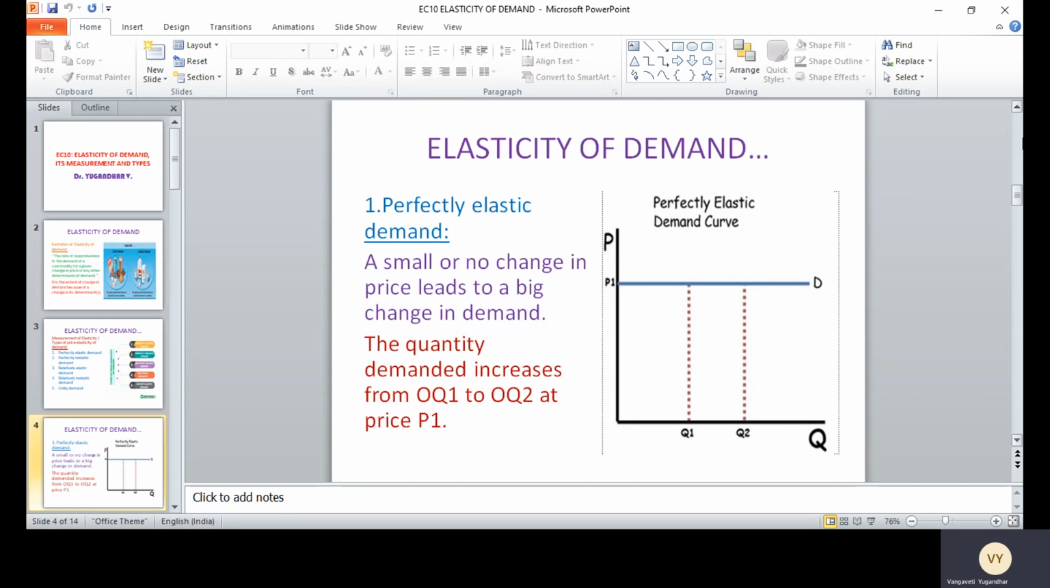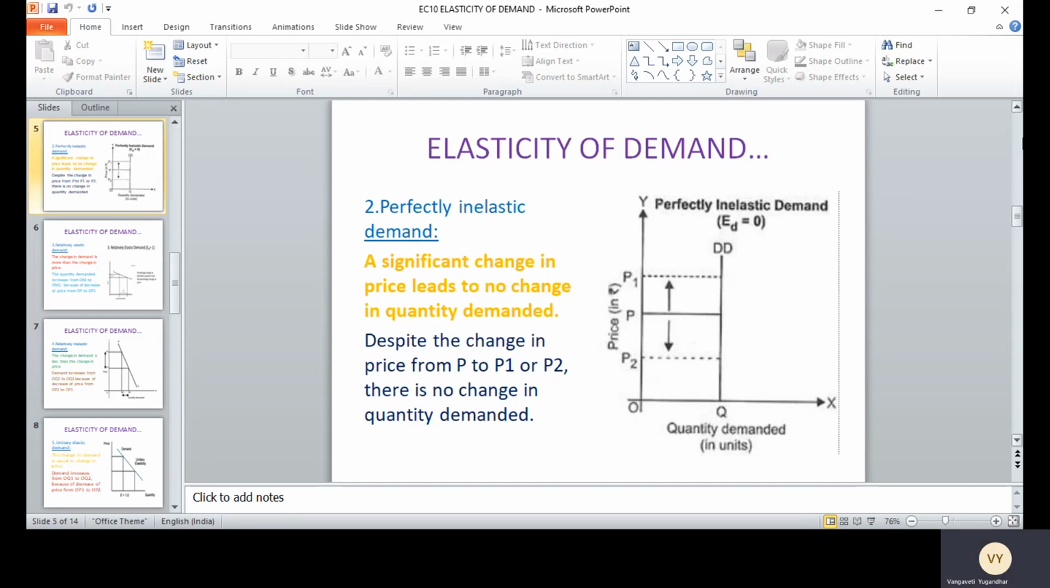Perfectly elastic demand. It is a small or no change in the price leading to a big change in demand. When you look at the graph, price is almost constant, but demand is changing. The quantity demanded increases from OQ1 to OQ2 at a price P1. So P1 is constant or has a slight variation, but the quantity demanded increases from OQ1 to OQ2. That is nothing but perfectly elastic demand.